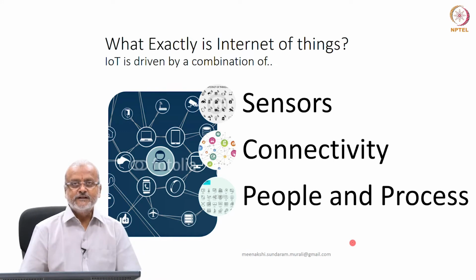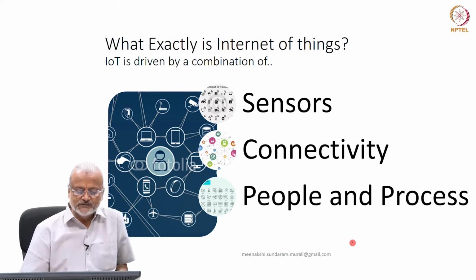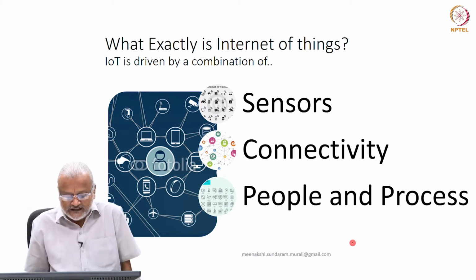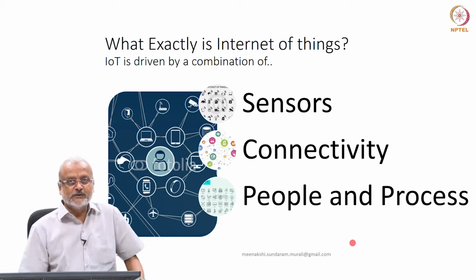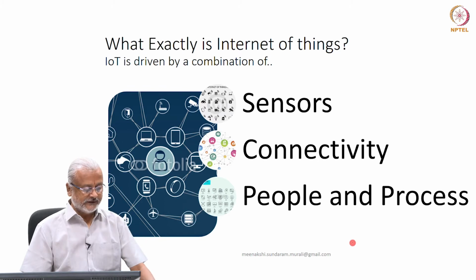IoT stands for Internet of Things. So let's go into figuring out what it means and how things are coming together for us. It has three components, and the components are sensors, connectivity, and people and processes. Let's take a moment to understand what constitutes each of the components.